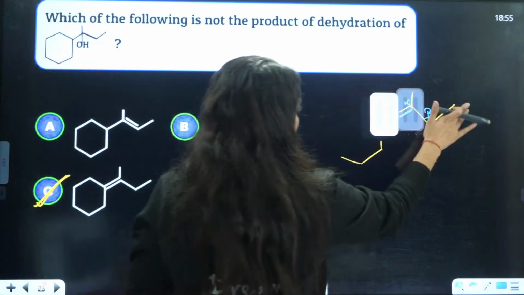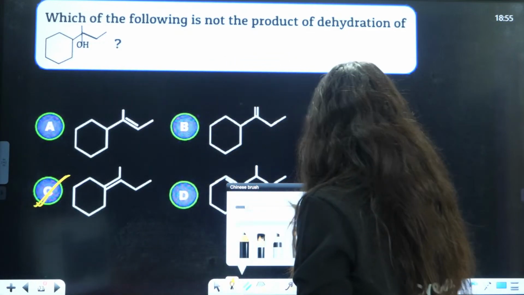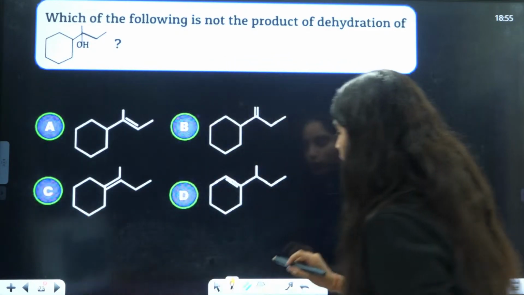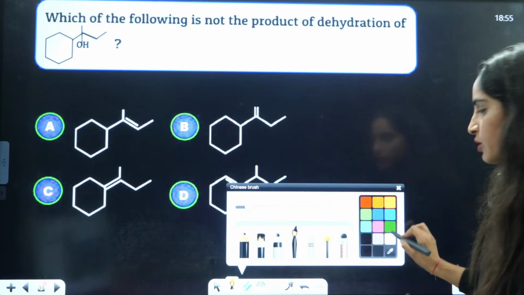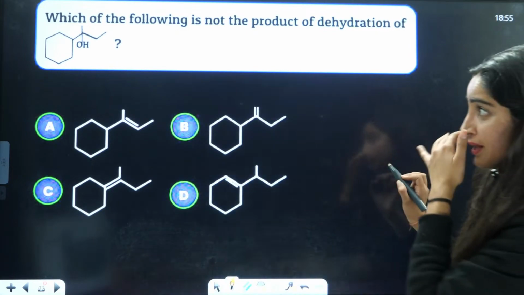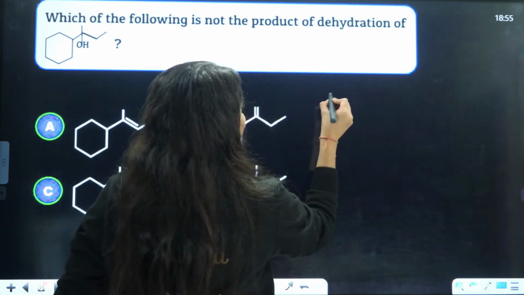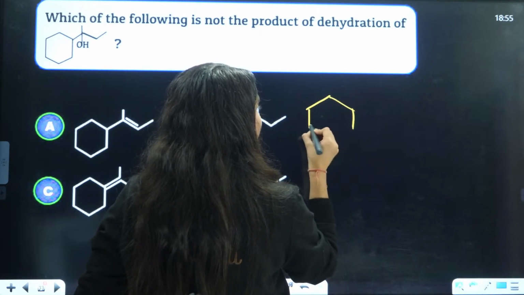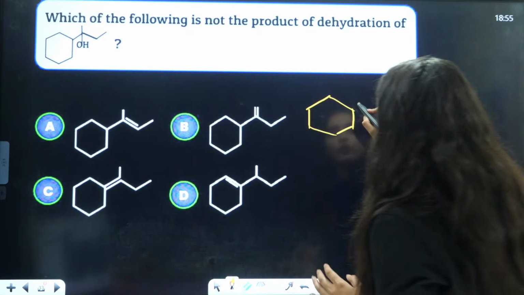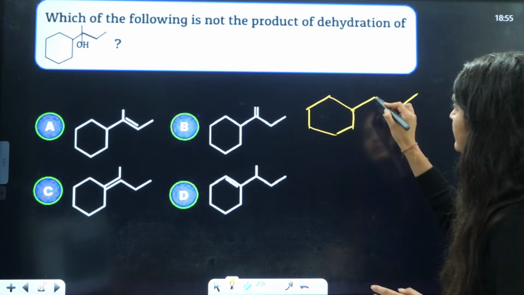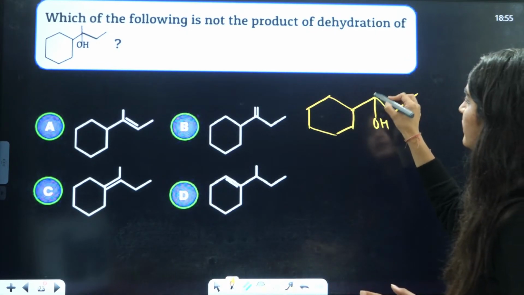Oops, I forgot to do carbocation elimination. I'm so sorry, I forgot to do the rearrangement. Chalo, my bad, let me do the rearrangement. I only taught you, I only forgot to do the rearrangement. No worries, let's do it here. This is OH. I just applied that concept.